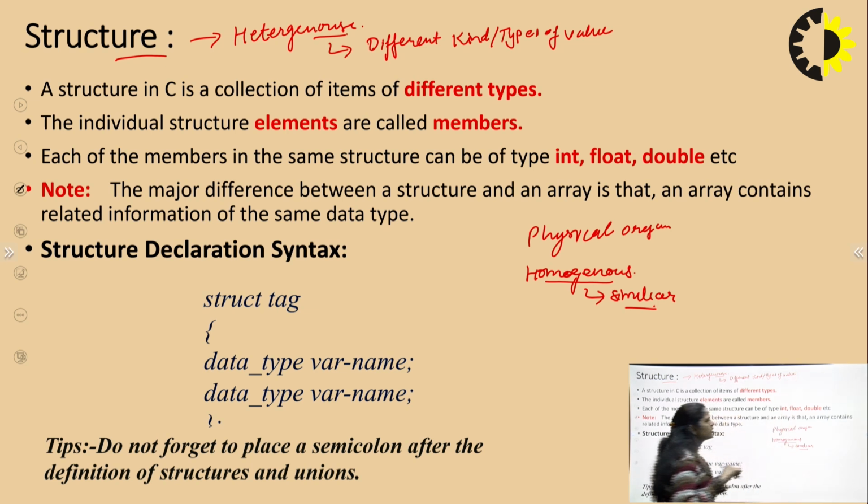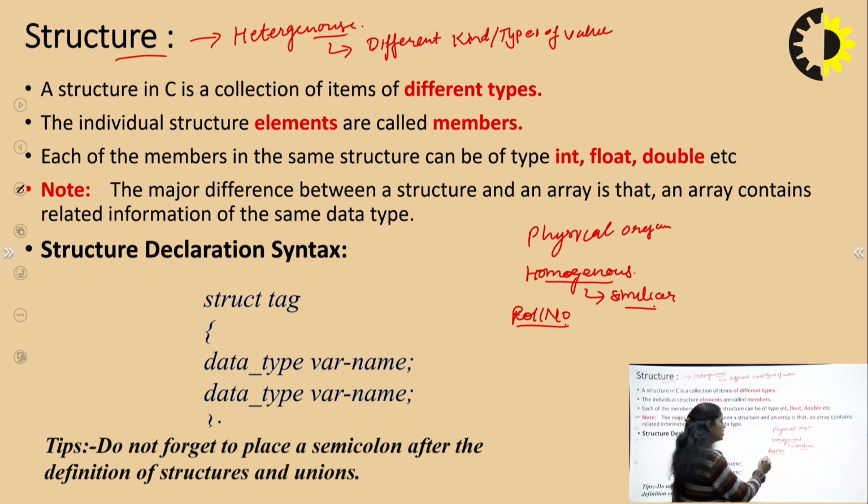For example, when we make a record or a collection of the similar type, say in a class we have 50 students and we collect the data in the form of roll numbers, we make an array called roll number. But what happens if we collect all kinds of information related to a student?